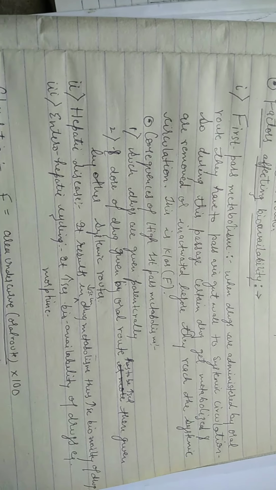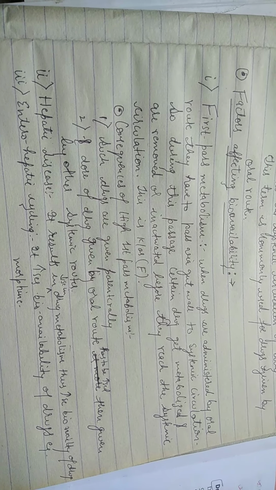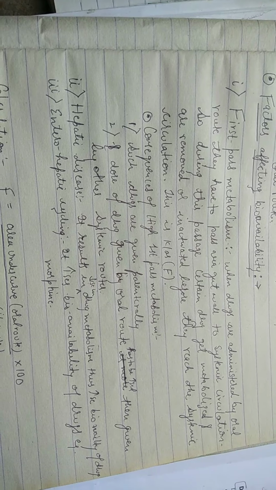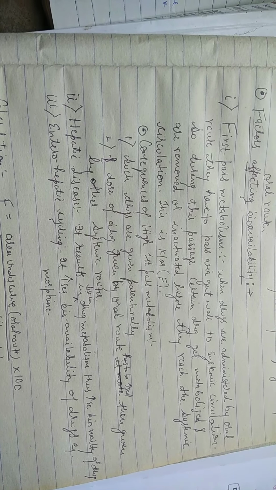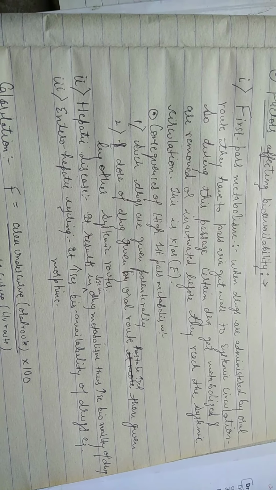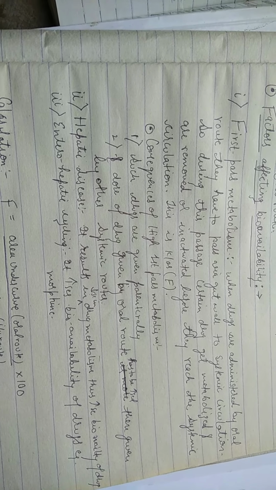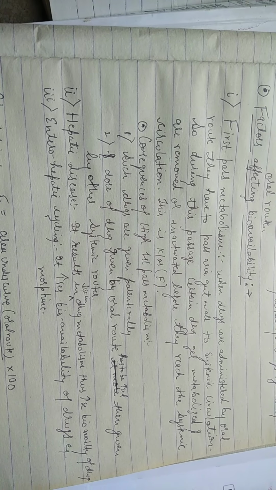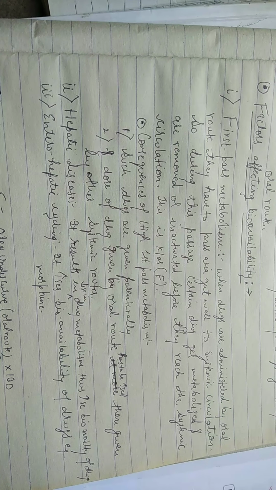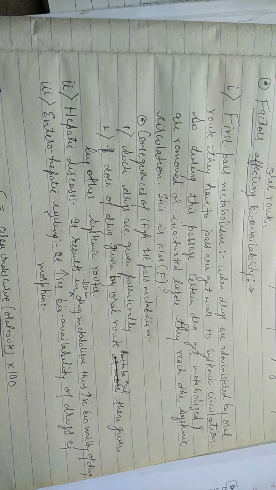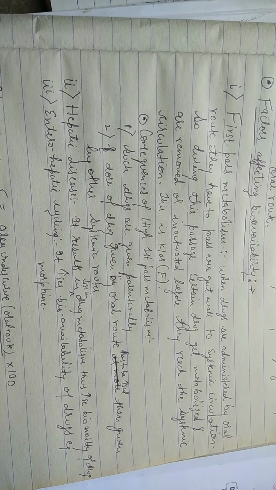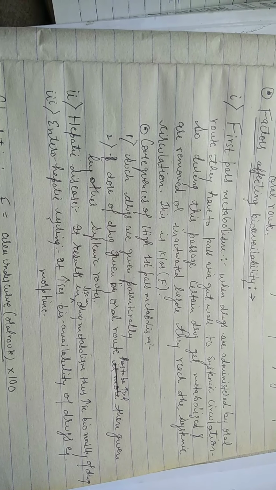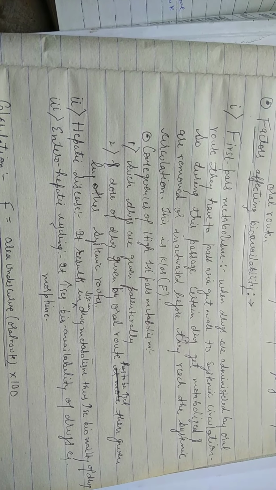Now we will see the factors which are affecting the bioavailability. The first and the most important factor is first pass metabolism. We will discuss what we understand by first pass metabolism. For example, when we have administered the drug by oral route, that drug has to pass through the gut wall to systemic circulation. During this passage, that drug can get metabolized, removed or inactivated before it reaches the systemic circulation. So this is known as first pass metabolism.